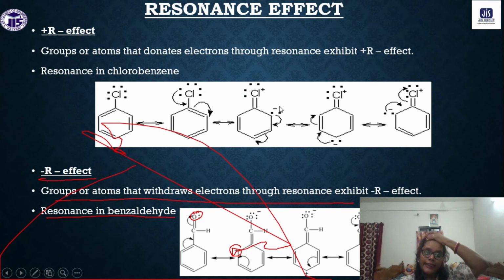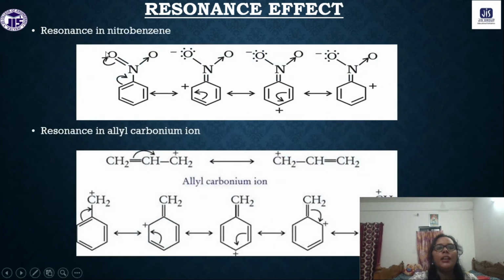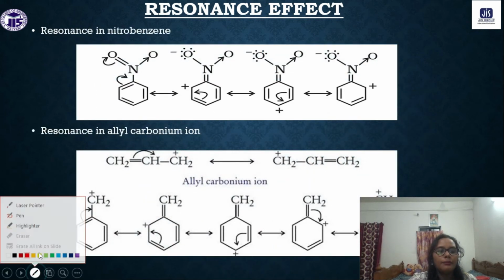In the plus R effect the negative charge was moving throughout the ring, and for the minus R effect the positive charge will be moving.